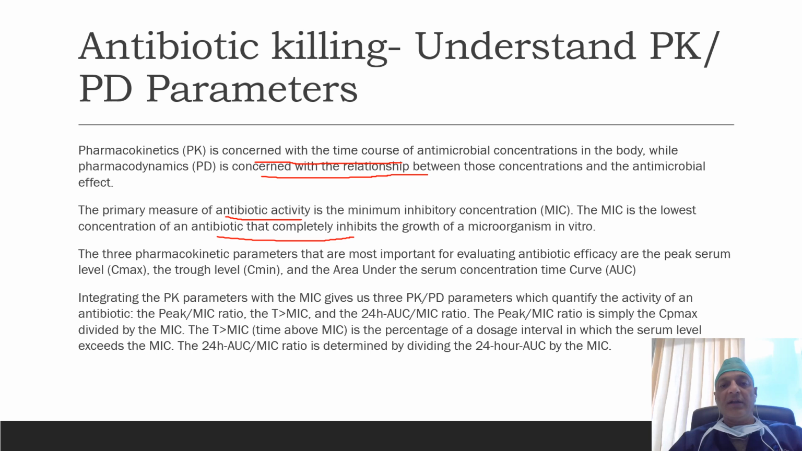The three pharmacokinetic parameters that are most important for evaluating antibiotic efficacy are the peak serum level, the trough level of antibiotic, and the area under the serum time concentration curve. Integrating these three parameters with the MIC gives us three PK/PD parameters which quantify the activity of an antibiotic. These parameters include the peak/MIC ratio, the T greater than MIC ratio, and the 24-hour AUC/MIC ratio.